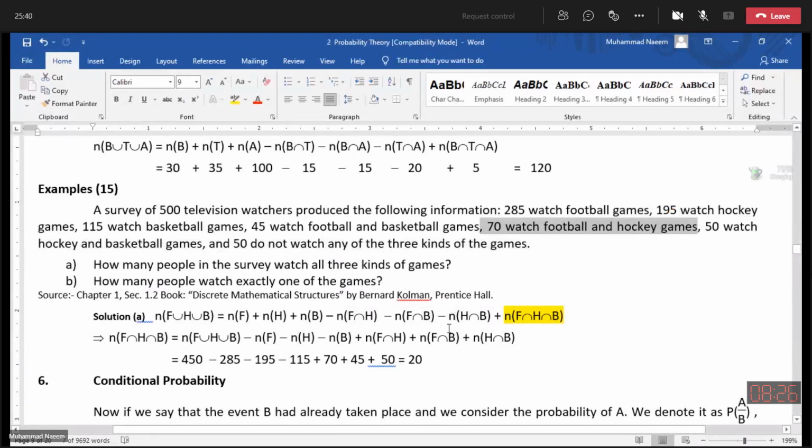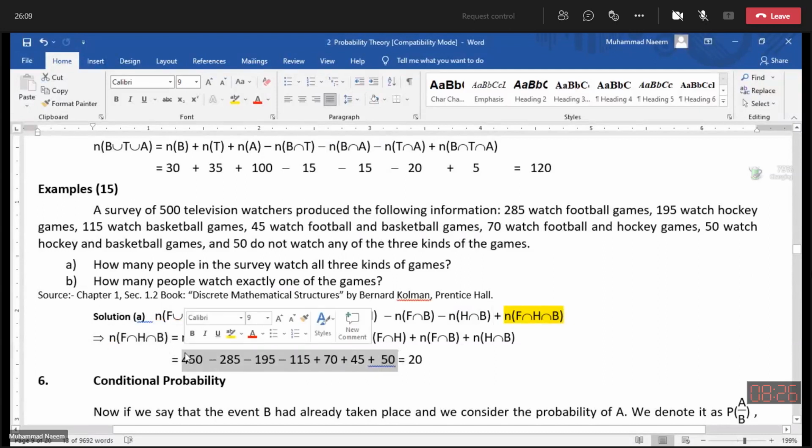Hockey and basketball, intersection of H and B, 50 people. 50 people watching hockey and basketball. So all the information except the last one is available. So putting the values, we will get the number of people in the intersection of all the three. Again, this expression, after putting the values of each category, is enough for the final answer.